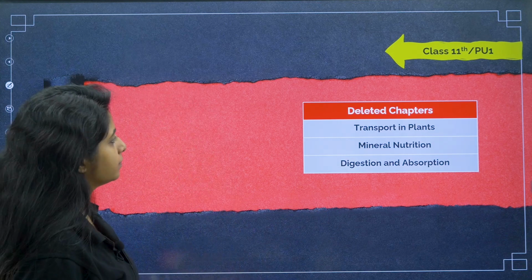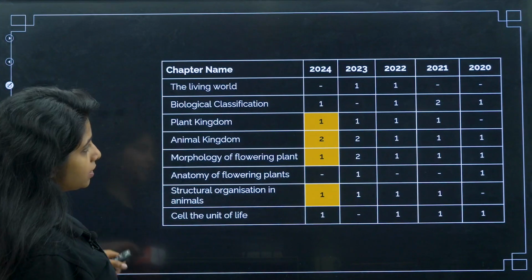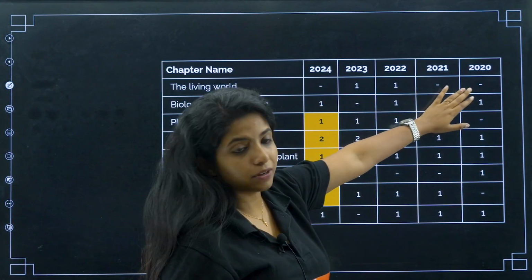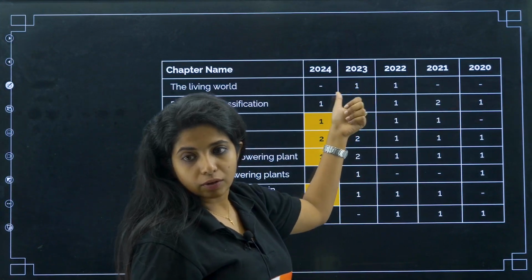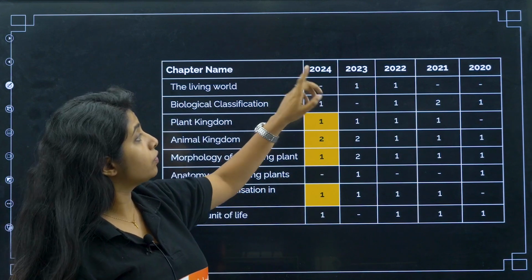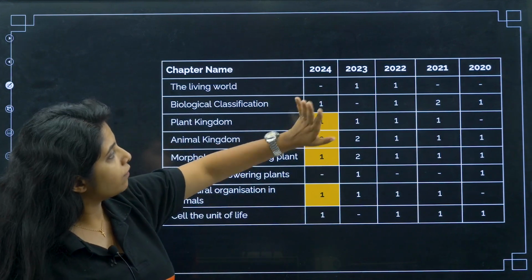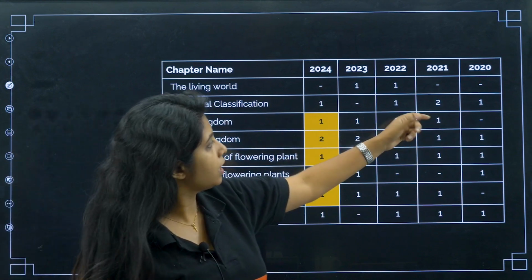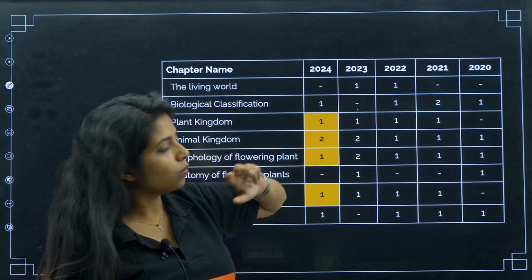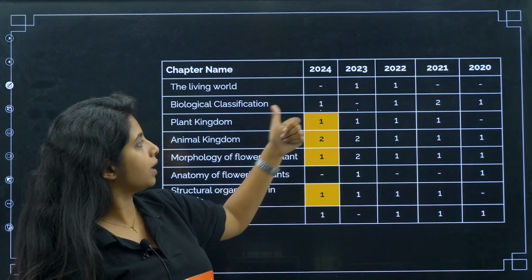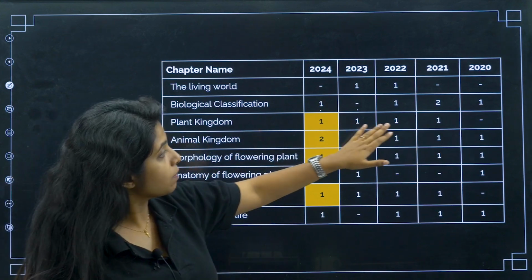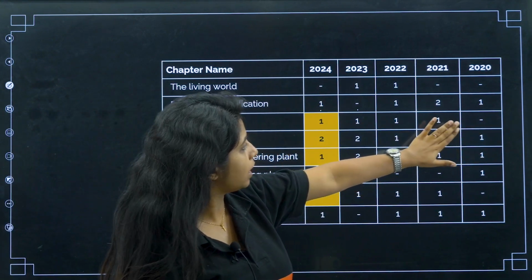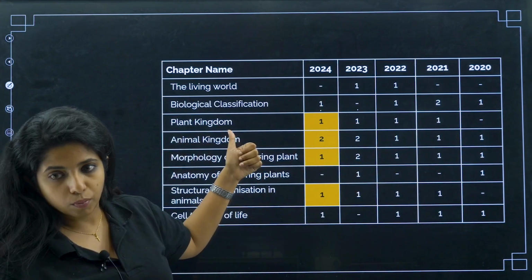Now, the trend analysis, I told you, right? Some chapters skip some years. So in these 2 years, there was no question from the living world. In 2024 also, there was no question, which is why I have not marked it. Very, very important. Biological classification, again, has been skipping at least one year, and then it came again the next year. Plant kingdom, if you see, it skipped initially, but then it has been a constant thing. So it is important.